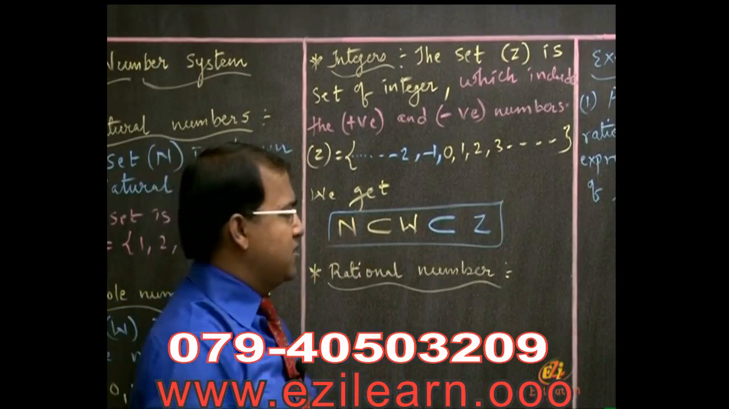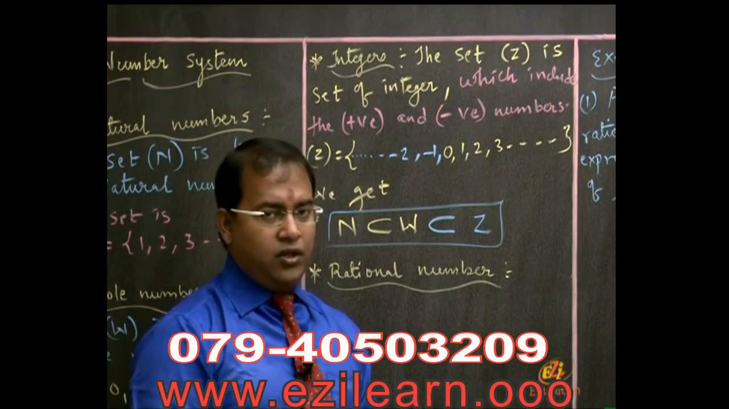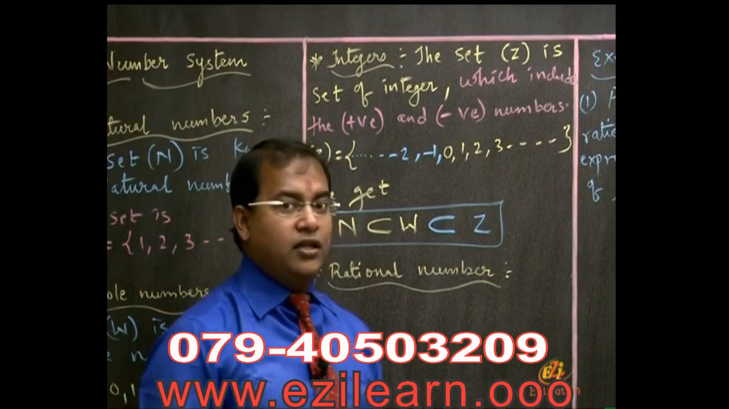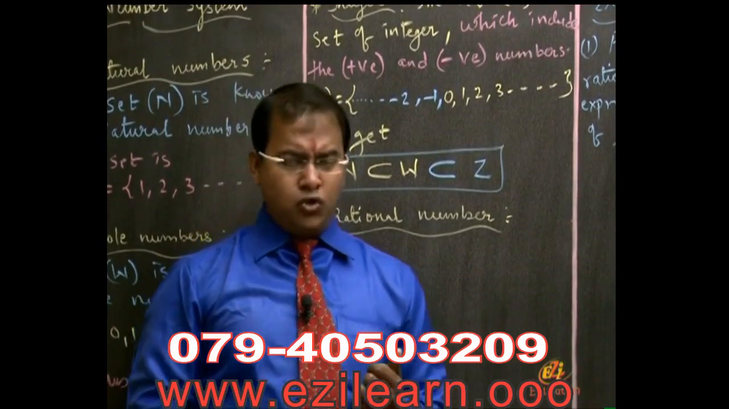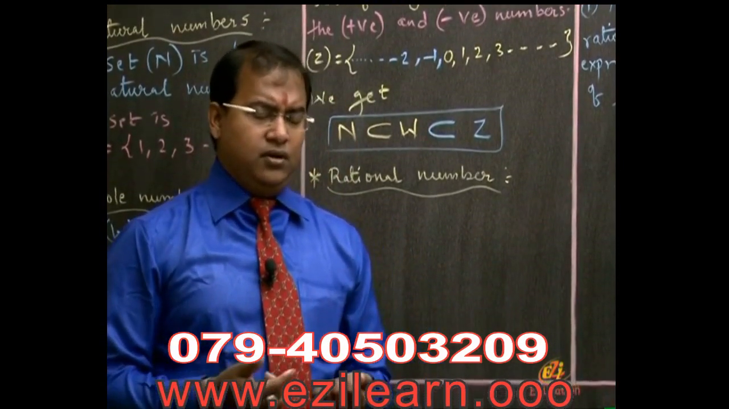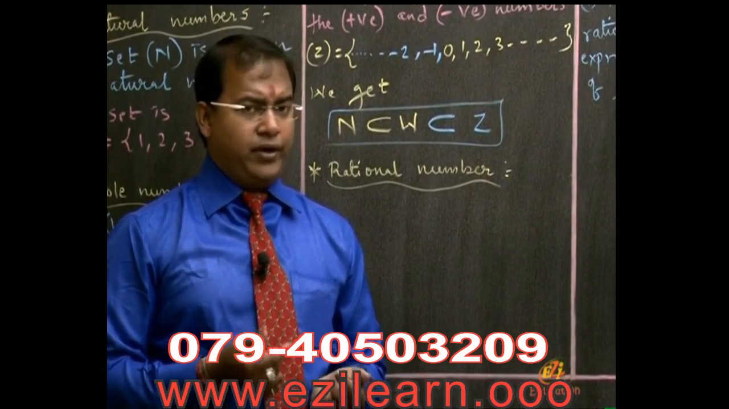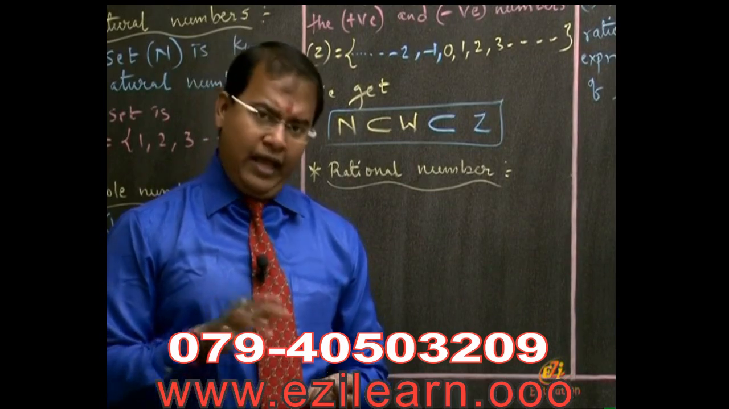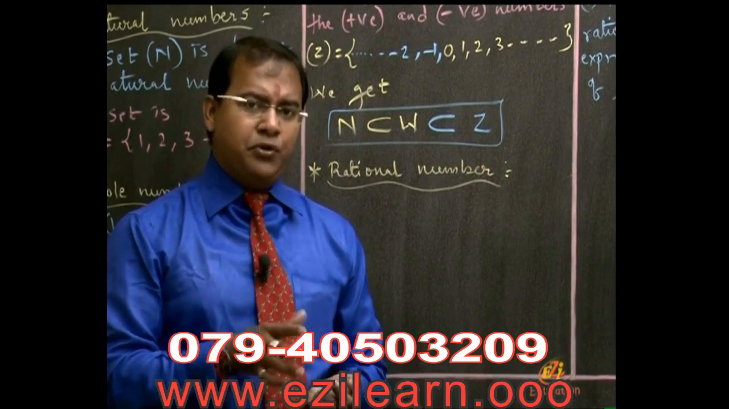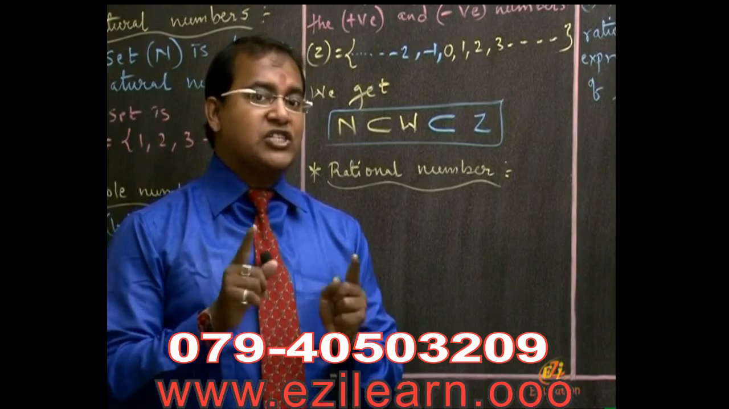All the natural numbers are a subset of whole numbers, and all the whole numbers are a subset of integers. Now the final topic, then we'll start the exercise. Rational number is not that familiar to you, because you might have skipped this topic, but let me go in depth. Rational numbers include all the natural numbers, all the whole numbers, all the integers, as well as all the fractions.